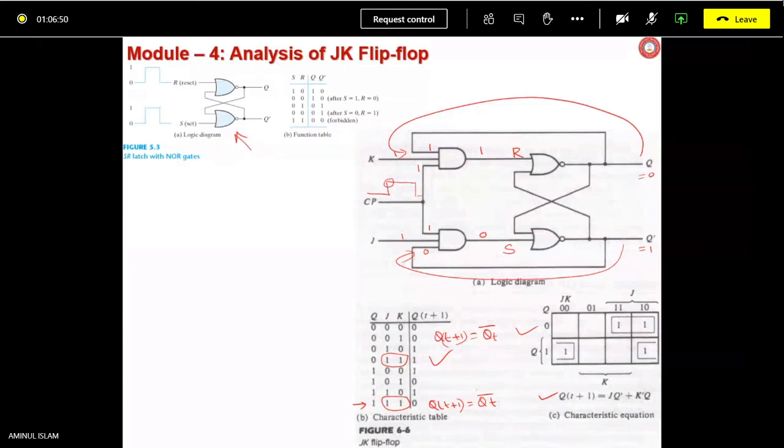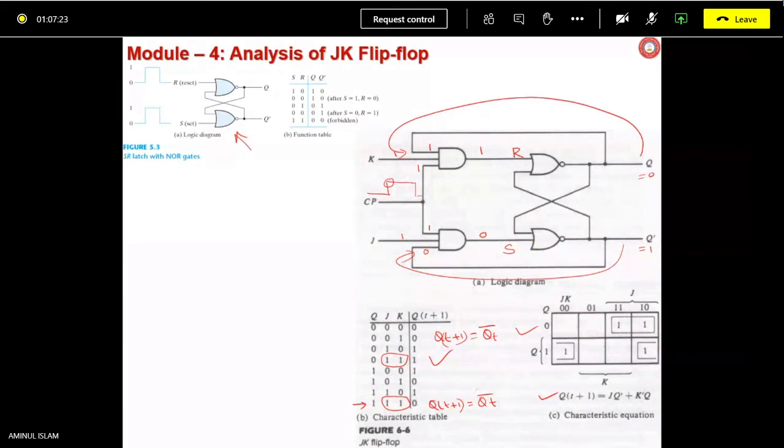You're not getting what my question is. See, when JK are held high and the clock goes high, the output toggles. Toggles means gets complemented. Inversion occurs. Now, you see the connection of the output to the input side.